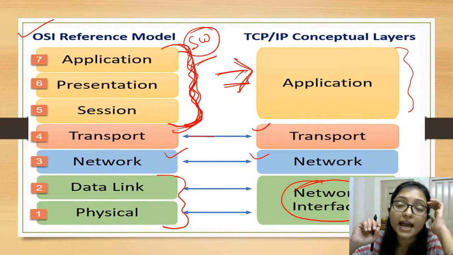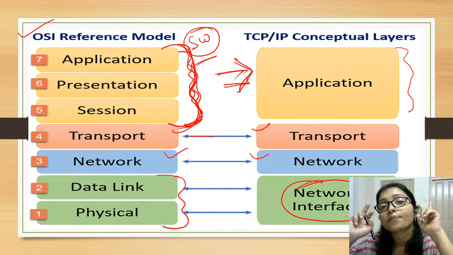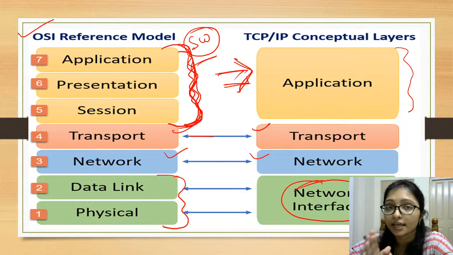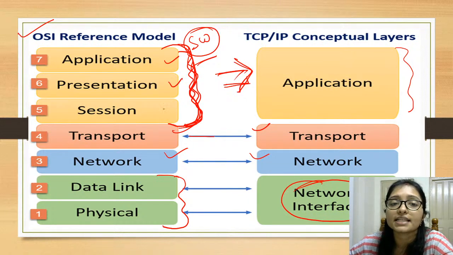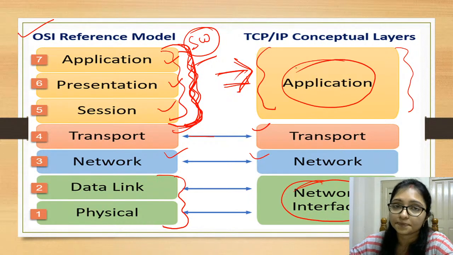Now sometimes when they ask questions, you have to remember the protocols and what the work of each layer is. If they ask about TCP/IP, then you have to remember that the work of application, presentation and session is all done in the TCP/IP application layer only.